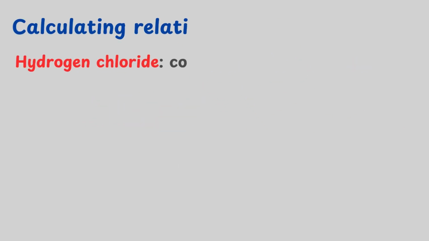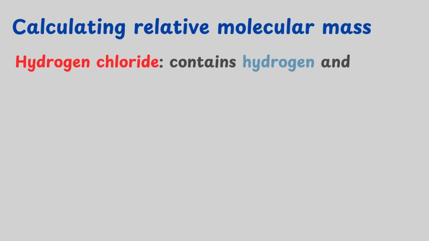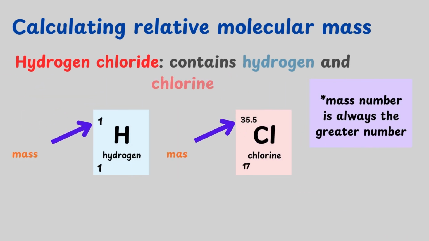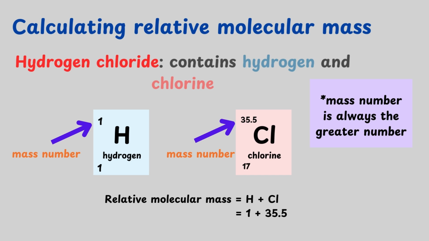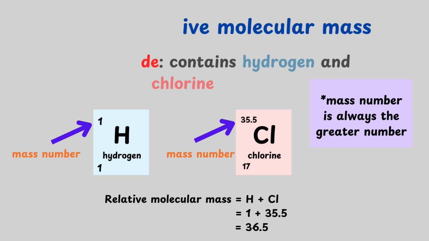Calculating relative molecular mass. Let's calculate the relative molecular mass of hydrogen chloride as an example. Hydrogen chloride contains hydrogen atoms and chlorine atoms. These are the elements of hydrogen and chlorine from the periodic table. There are two numbers. The mass number is always the greater number. After finding the masses of both hydrogen and chlorine, add them together to find the relative molecular mass of hydrogen chloride. 1 plus 35.5 equals 36.5.